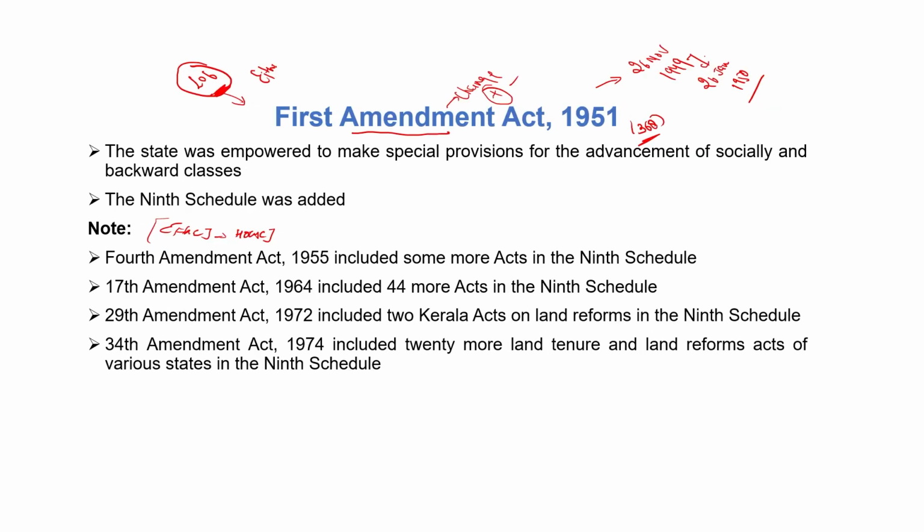Okay. So now let's start with our first Amendment Act, which was done in 1951. We have to understand when the amendment was done, what the criterion was, and what the changes in our constitution were. The first Indian Constitutional Amendment Act was done in 1951, one year after the imposition of the Indian Constitution.